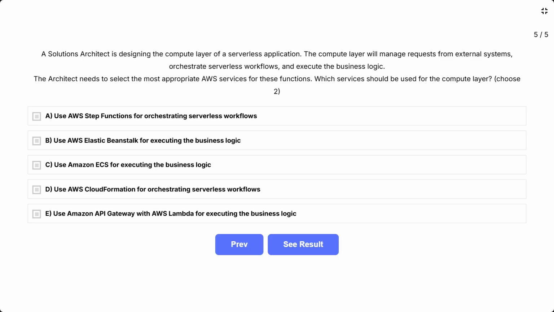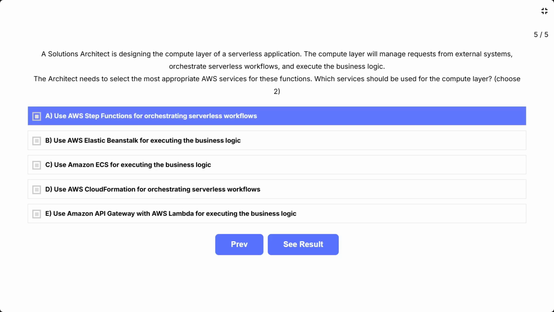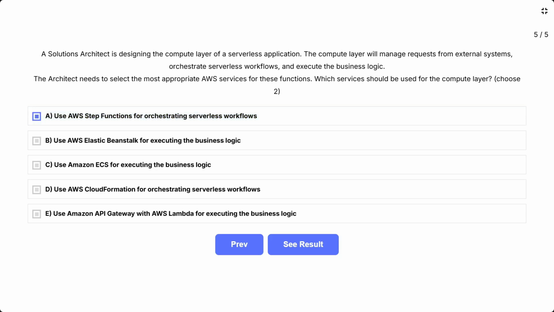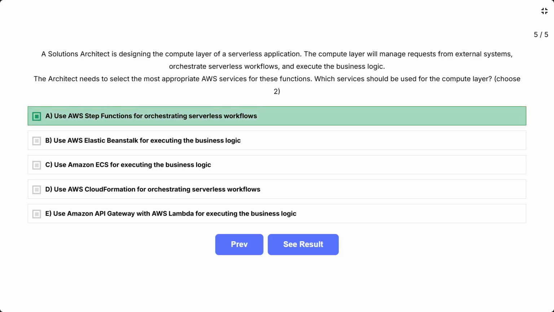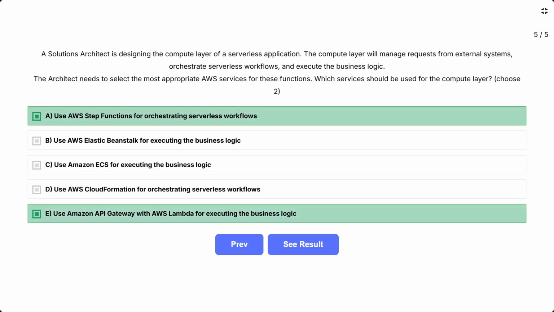The question asks for AWS services to build a serverless compute layer that handles three things: managing external requests, orchestrating workflows, and executing business logic. Keyword is serverless. You need services that require no server management and scale automatically. The correct answer is A, use AWS Step Functions for orchestrating serverless workflows. E, use Amazon API Gateway with AWS Lambda for executing the business logic.